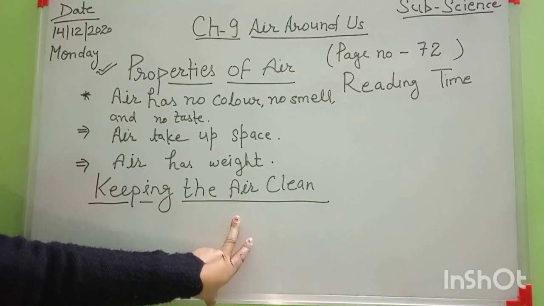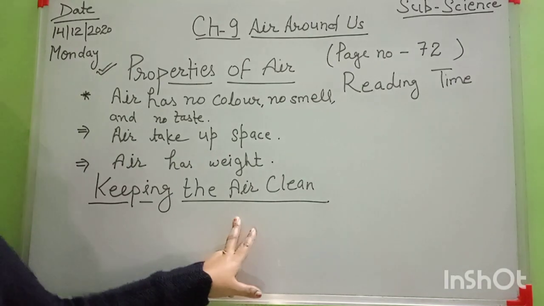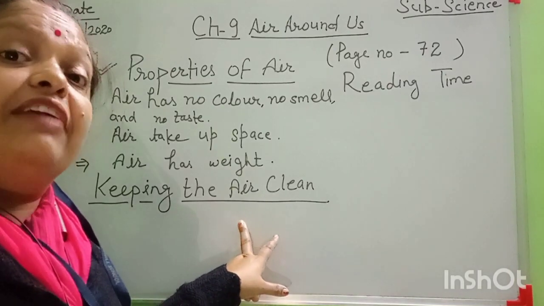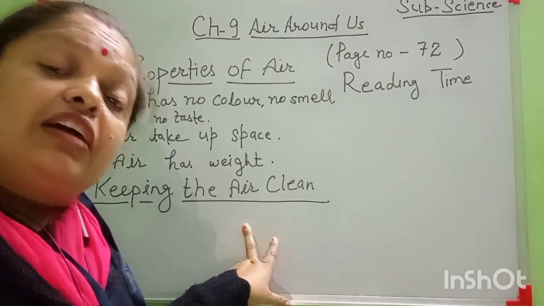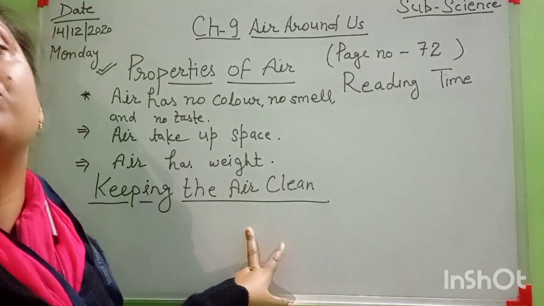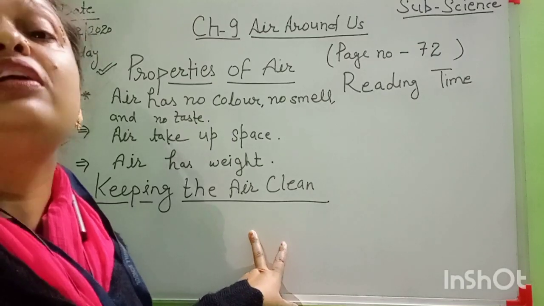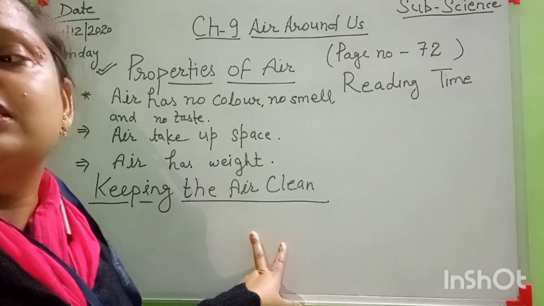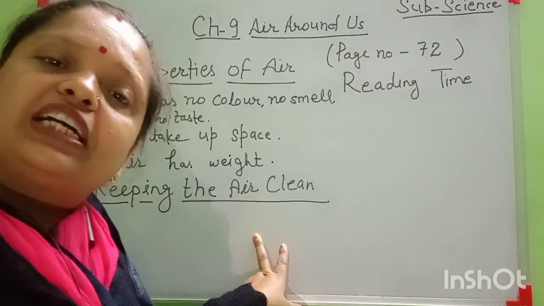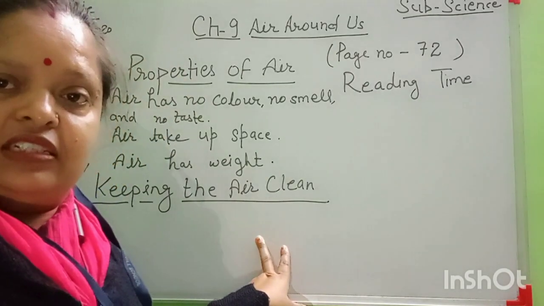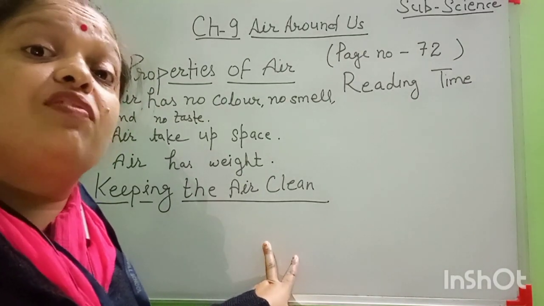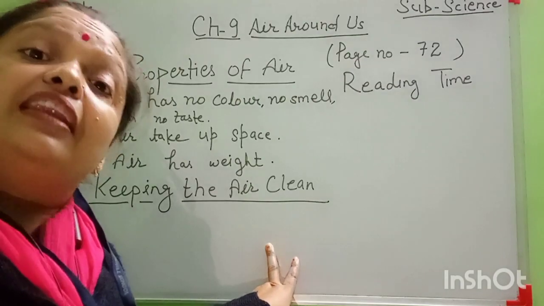Because we take oxygen gas, and oxygen gas is present in the air. So we should plant more and more trees, because plants help to reduce the amount of carbon dioxide in the air, and they give oxygen gas in the air, and oxygen gas is very important for our life.